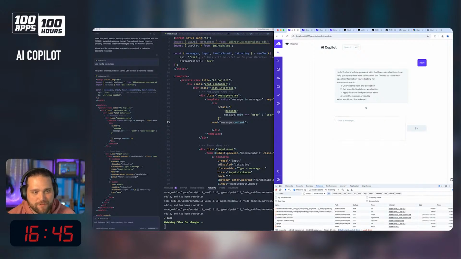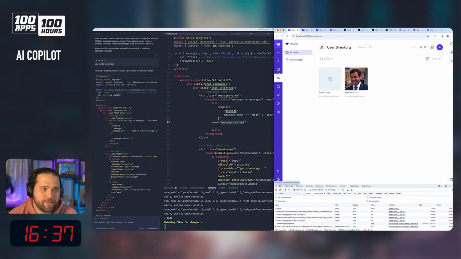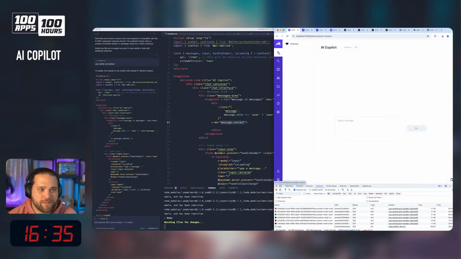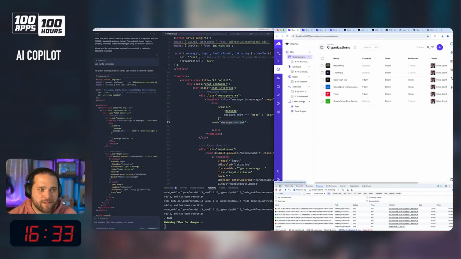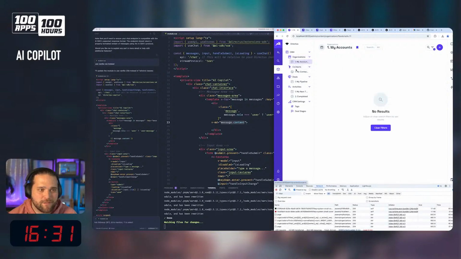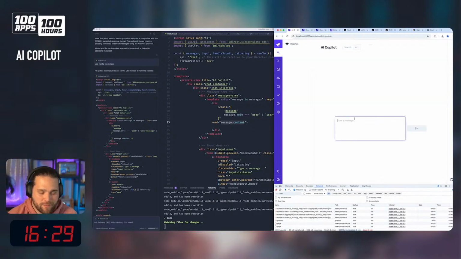Get specific fields from a collection. Here to help you work with Directus collections. What do we have inside the database? Right. Contacts. Who is the coolest contact in our CRM?